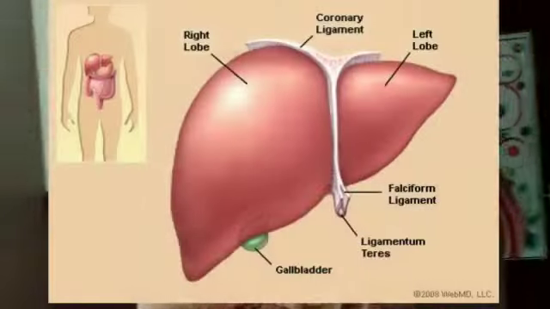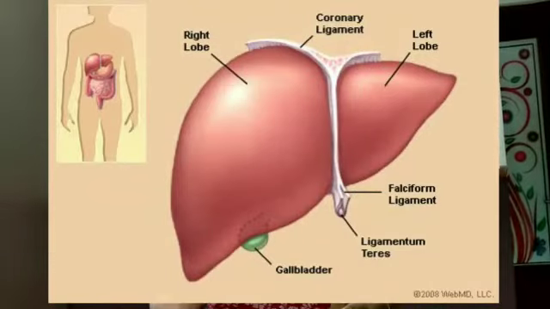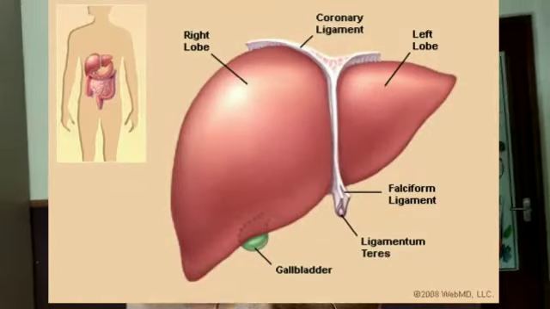Liver is the largest gland in the body. It is reddish brown in color and is situated at the upper part of the right side of the abdomen. Liver secretes bile juice that is stored in the gallbladder. It is a sac-like organ. Bile helps in the digestion of fats.